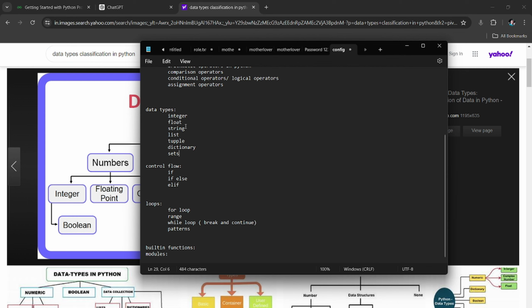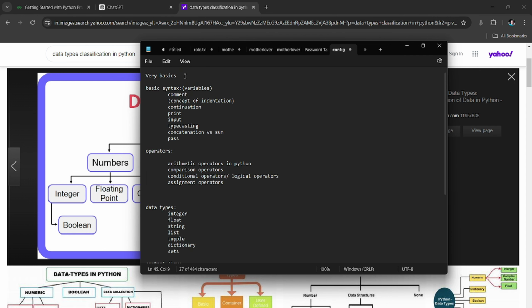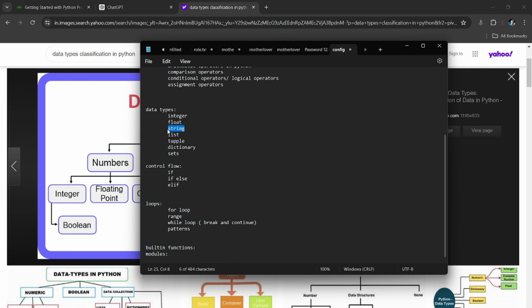For now, we are not covering anything. We already know about integer and float, because we have used typecasting already. Furthermore, after covering all these very basics, we will go into string, then list, then tuple, dictionary, and sets, and go on like that. So for now, let's go into control flow.